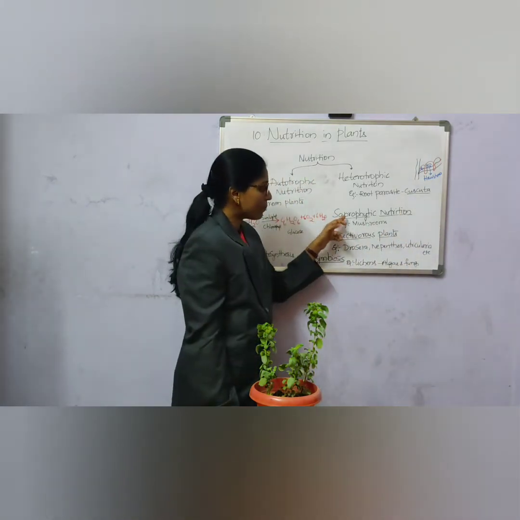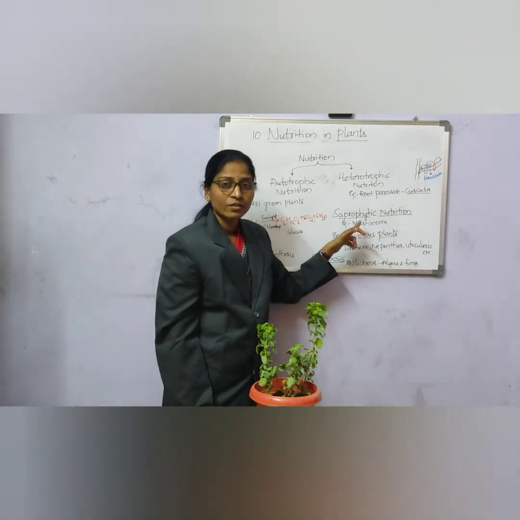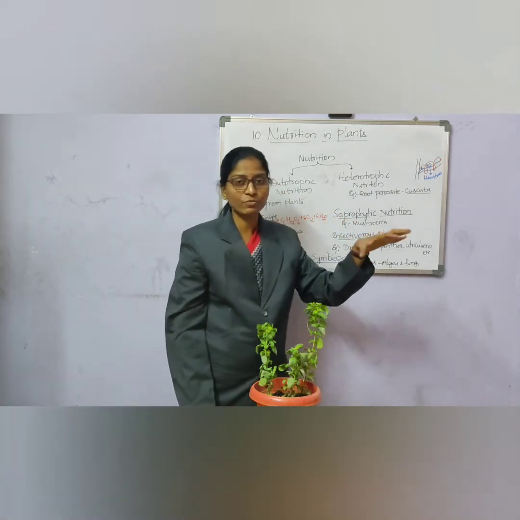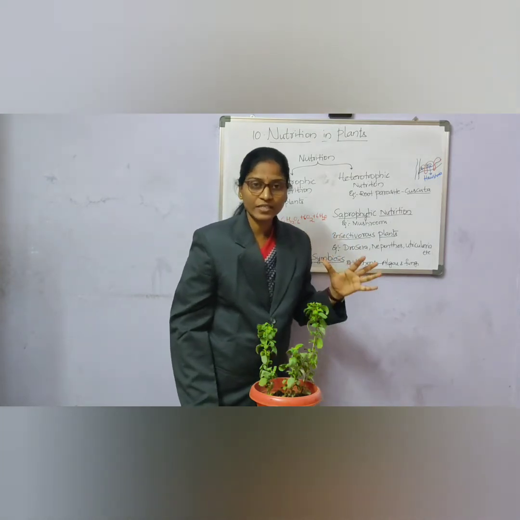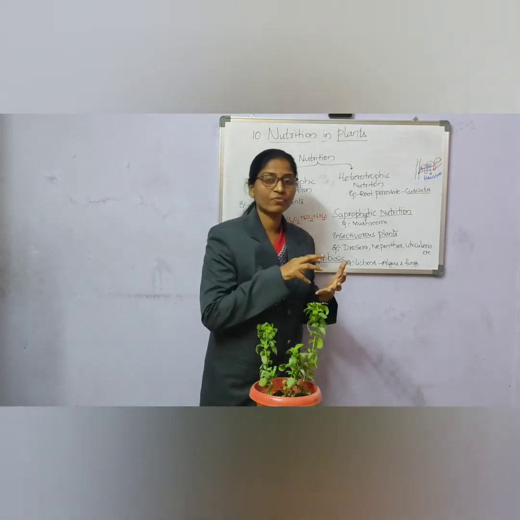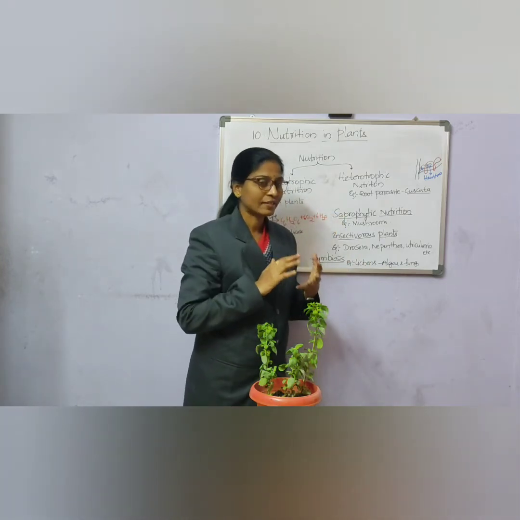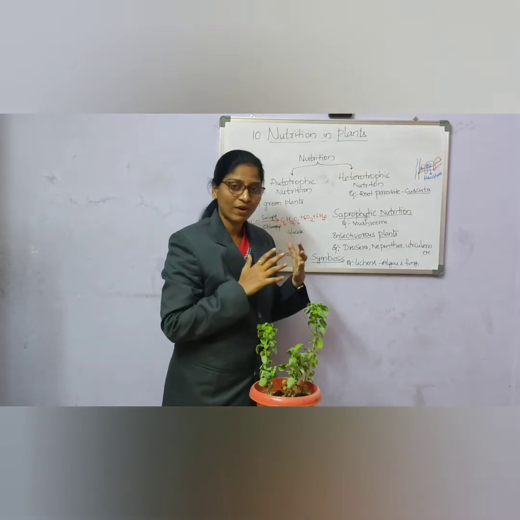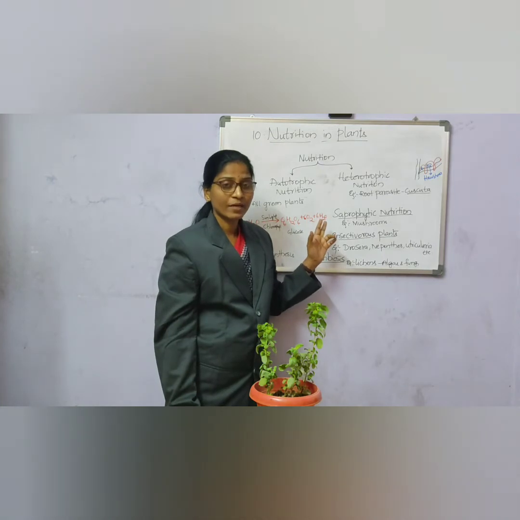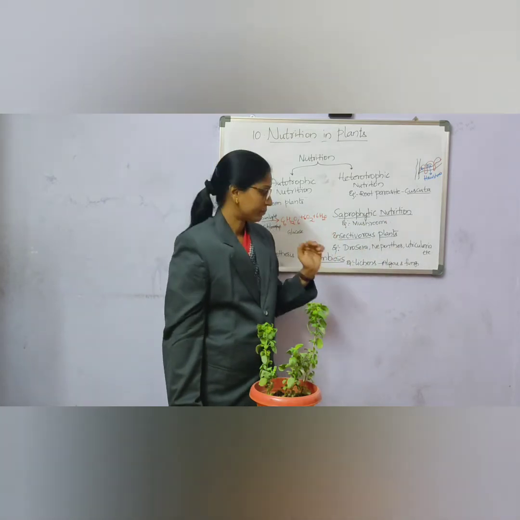Next, saprophytic nutrition. What is saprophytic nutrition? Example is mushrooms. You can find these mushrooms on damp and moist places, growing here and there, mainly during rainy season, on dead and decaying matter. They absorb the nutrients from the dead and decaying matter, mainly on compost pits and damp places. So this type of nutrition, which depends upon dead and decaying matter, is known as saprophytic nutrition.